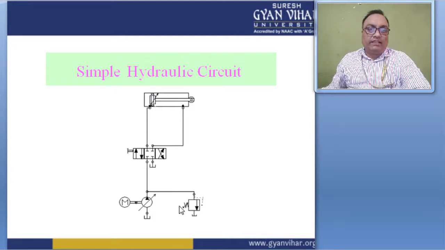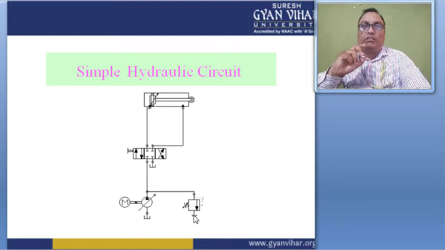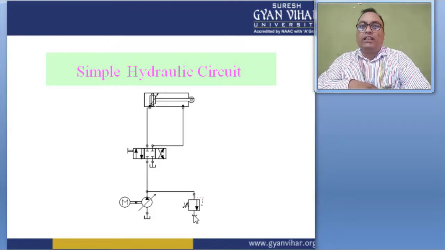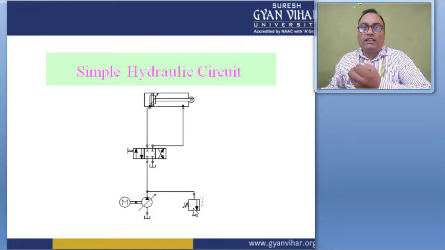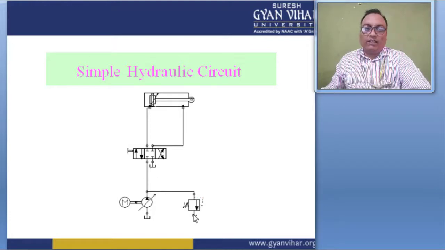And this is one flow control valve. This is the flow control valve, or you can say this is the pressure reducing valve, which helps the circuit if there is any extra or excess pressure inside this fluid line. Then this valve suddenly opens and minimizes the pressure inside the fluid line, and this fluid